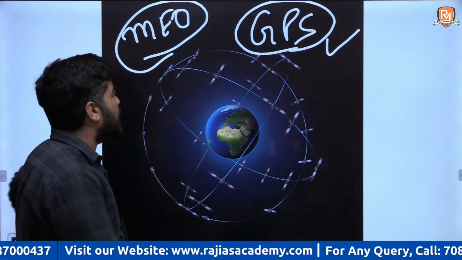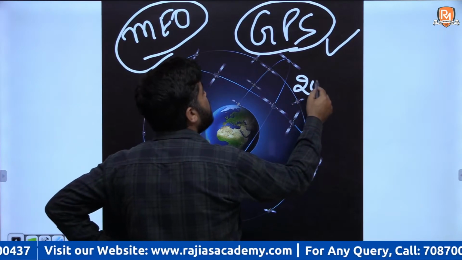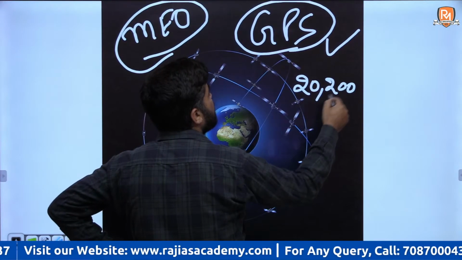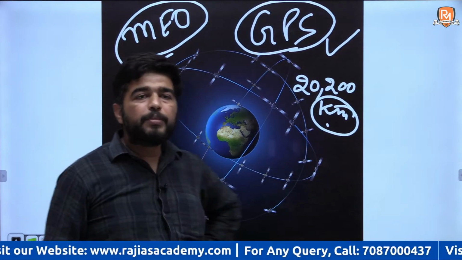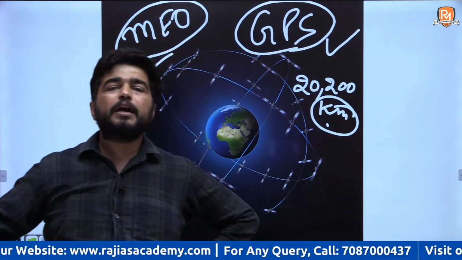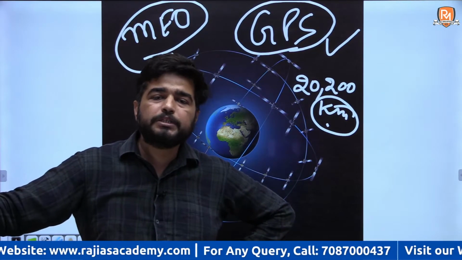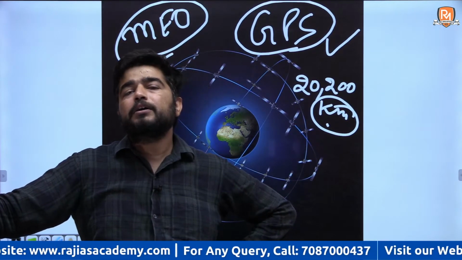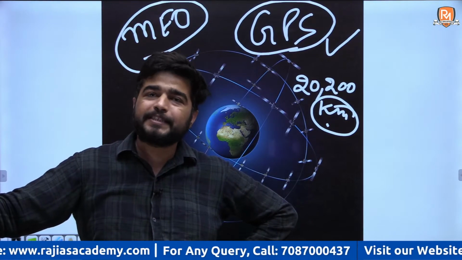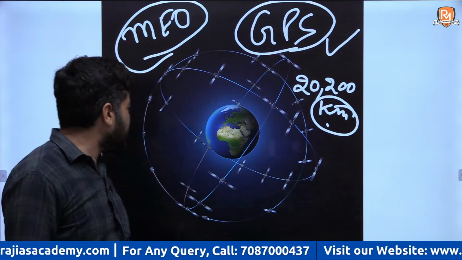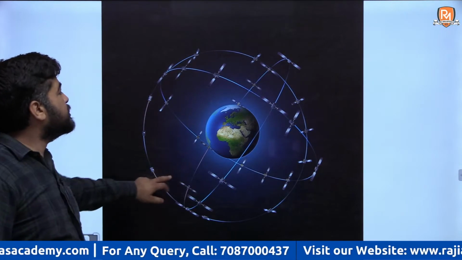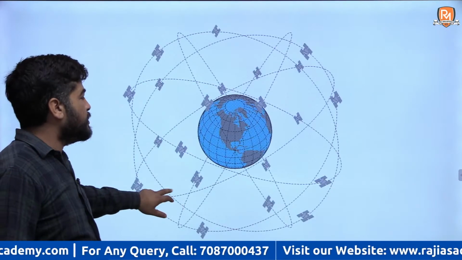These satellites are launched around 20,200 kilometers above the surface. So medium earth orbits are mainly used for navigational satellites. What are they used for? They are used for navigational satellites. Examples of this are GPS and Galileo.